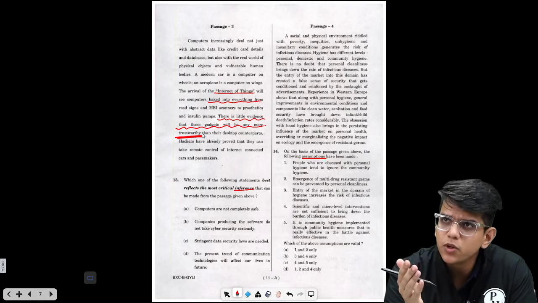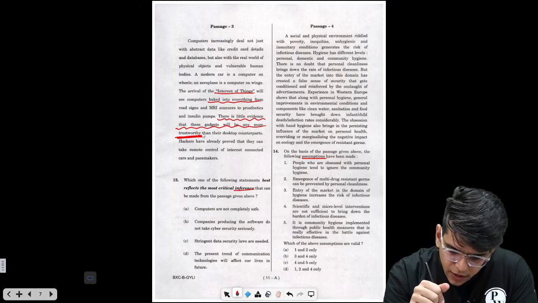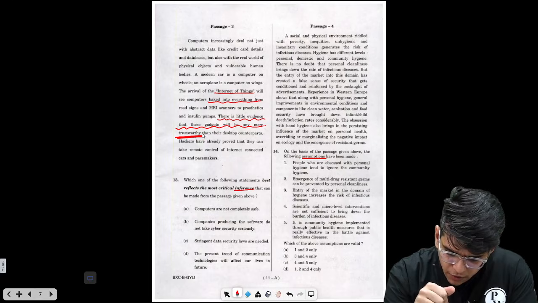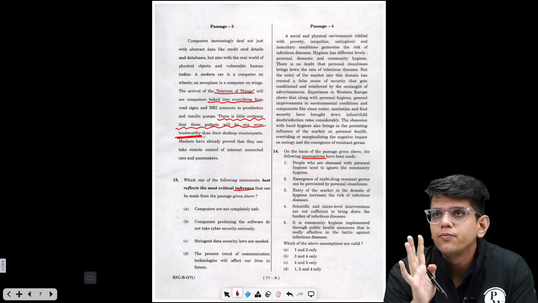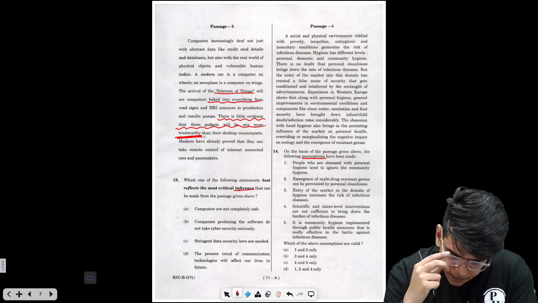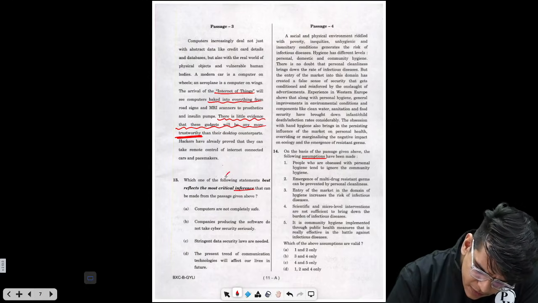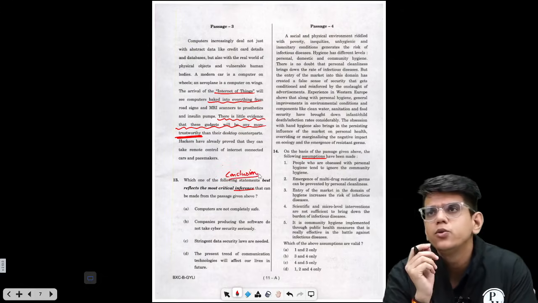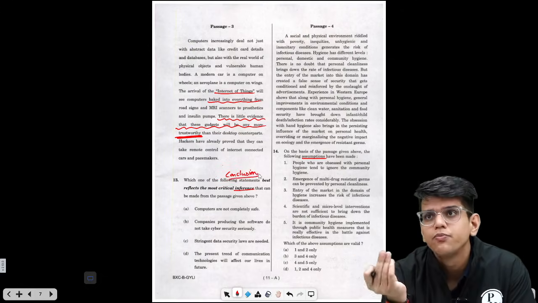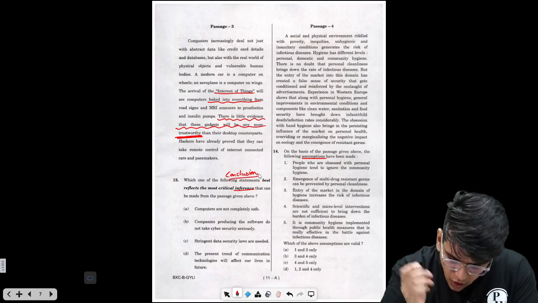Basically, all these are computers only. Hackers have already proved that they can take remote control of internet connected cars and pacemakers, which can destroy lives, right? This is a very, very serious problem. What is the conclusion? The conclusion is basically trying to tell you that these are not safe devices. Okay, so computers are not completely safe.